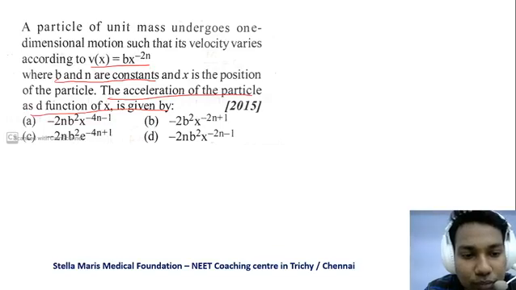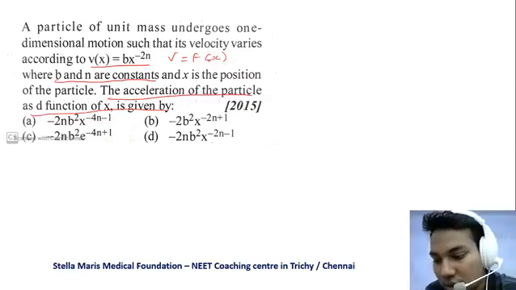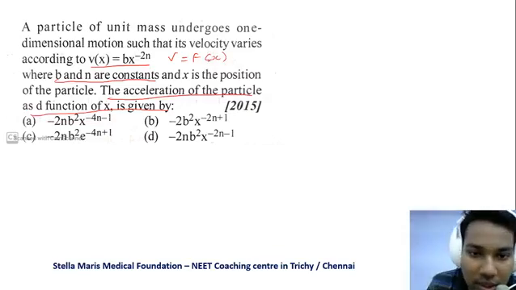So we have to find out the acceleration. Here velocity is given as a function of distance. If velocity is a function of distance, then automatically acceleration a will be a function of distance.